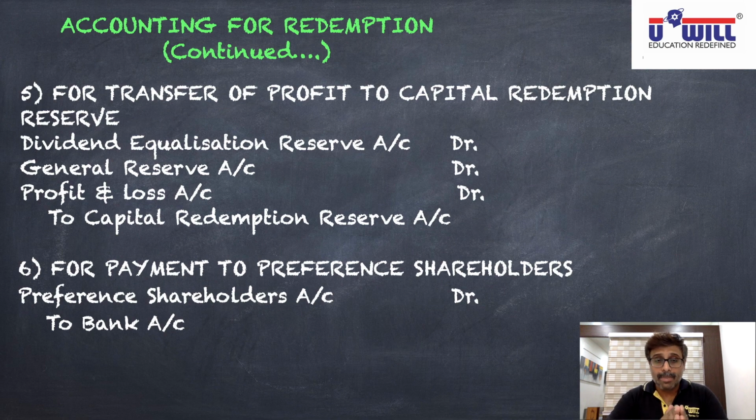So complete the lecture, revise it well, which are the 4 conditions of redemption, and from those 4 conditions, which 6 journal entries are derived. Revise them very well before you watch the next lecture. Ideally, I'll suggest after this lecture, without seeing, write all the 4 conditions again in your notebook and all the 6 journal entries again in your notebook for practice, so that you are confident with the 4 conditions and 6 journal entries. That will be all for this lecture.